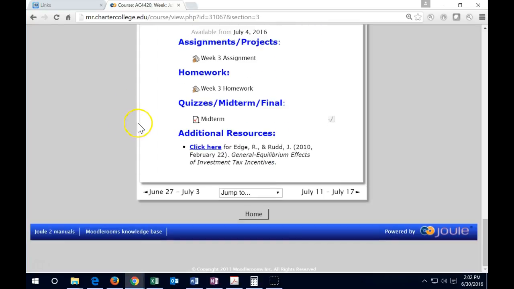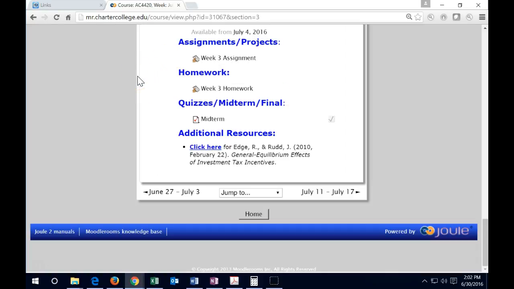And then we're going to have the midterm, so remember to take the quiz, the midterm in this case, by Sunday. It is going to be worth more than the quizzes, so you want to make sure to pick that up. If there's any problems with getting the quiz in, then let me know, and we take that on a case-by-case basis. Other than that, if you have a time constraint, make sure to take the midterm, and we do have a little bit more leeway on the assignments and homework.